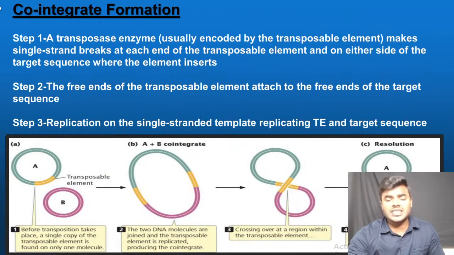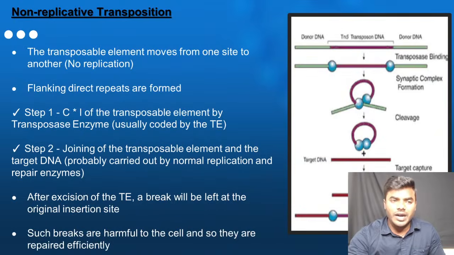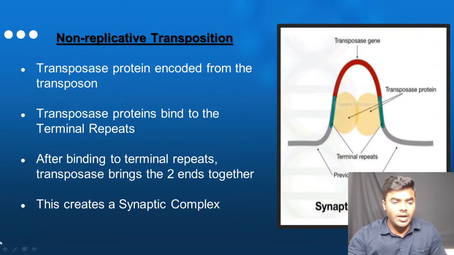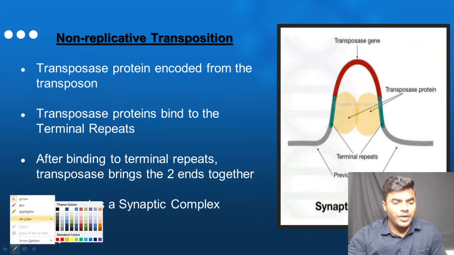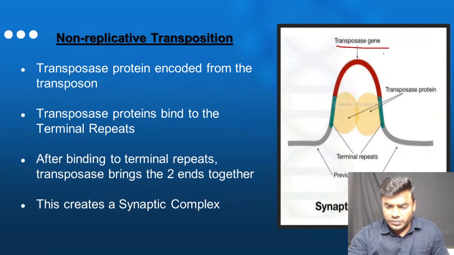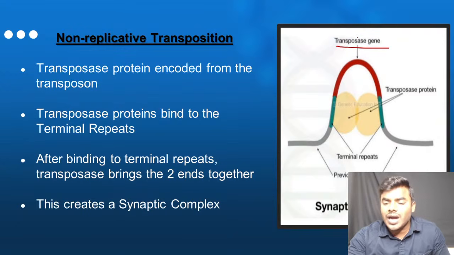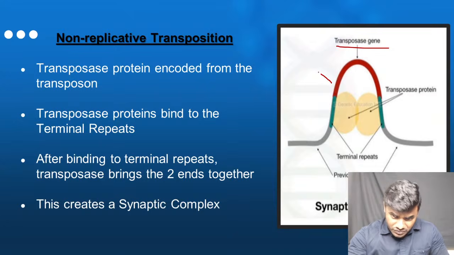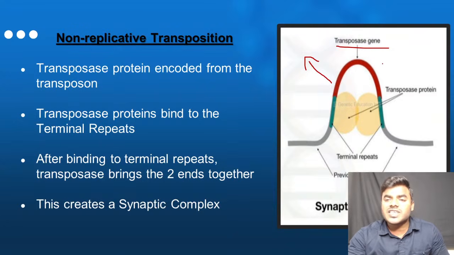We have understood clearly the replicative and non-replicative mechanisms. I hope every student remembers an important gene. What do you call it? The transposase gene. The transposase gene itself codes for the transposase enzyme.